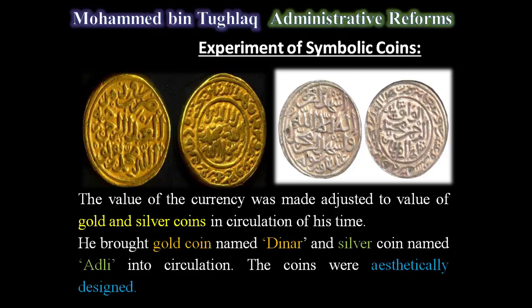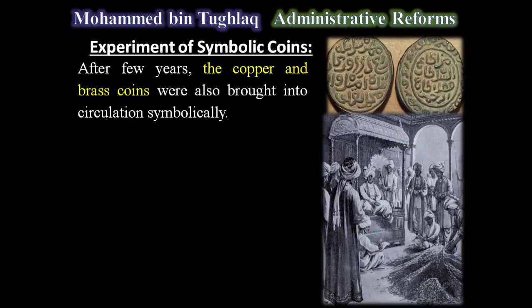In the beginning, he brought the gold coin named dinar and the silver coin called adli into circulation. The coins were artistically designed, but all those gold and silver coins immediately disappeared.